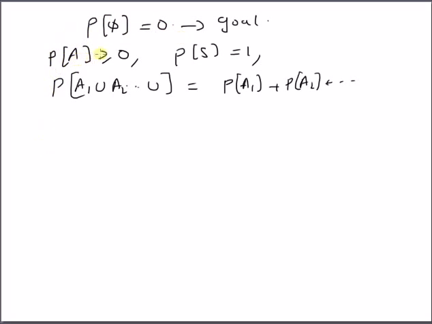So from the first axiom, we can clearly see that the probability of phi, which is an event that has no outcomes, should be greater than or equal to 0. That is the first condition.